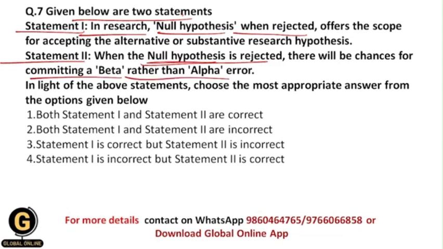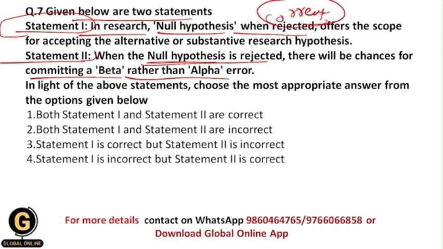Statement 1 states that whenever in a research process we reject the null hypothesis, it offers us the scope to accept the alternative or substantive research hypothesis. This statement is correct because whenever we reject the null hypothesis, we automatically accept the alternative hypothesis. This is the rule, and that's why this statement is correct.